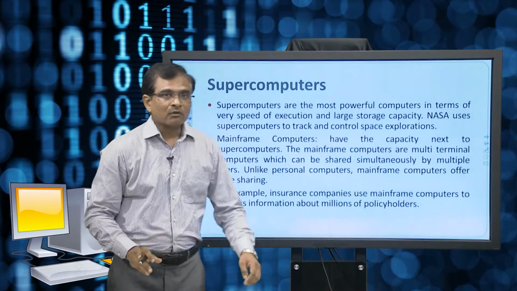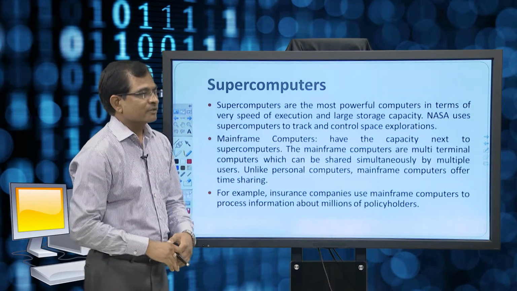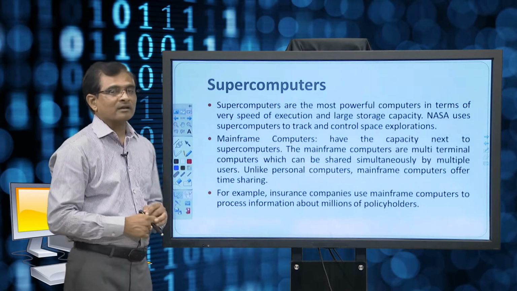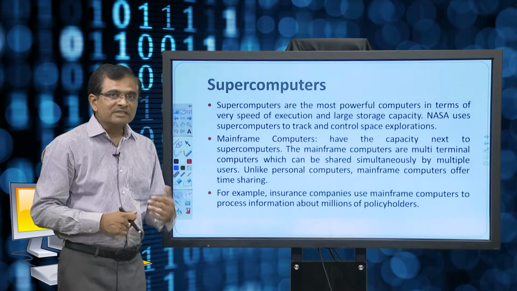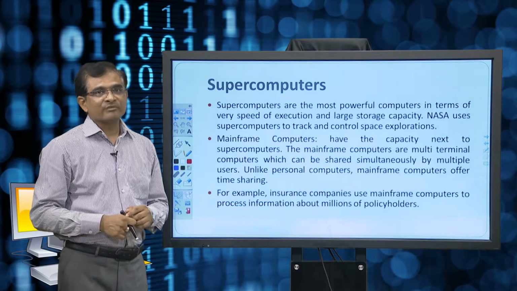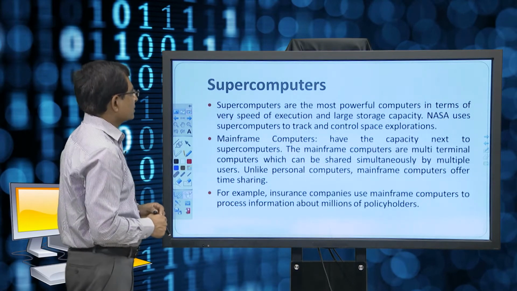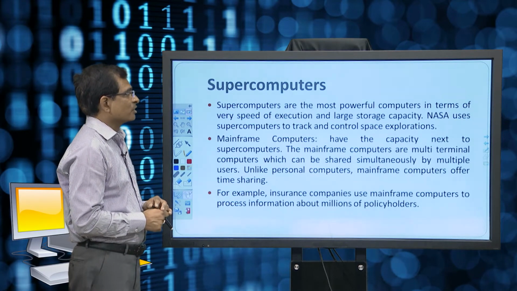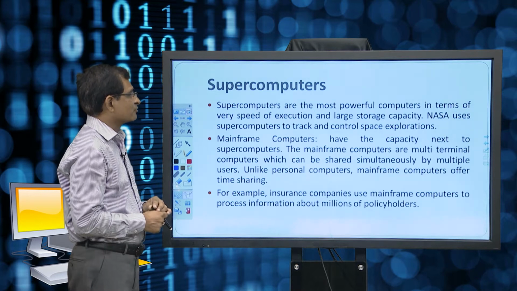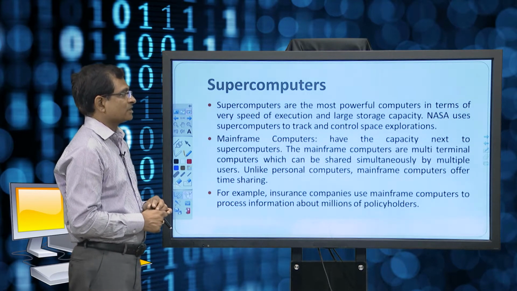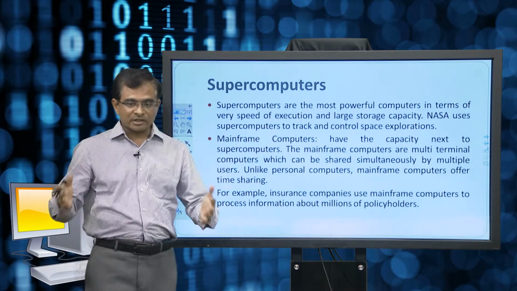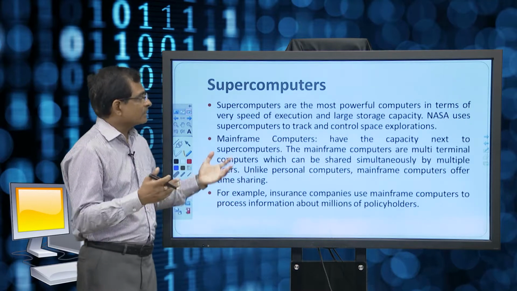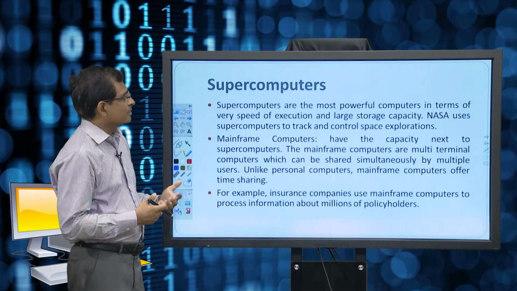So, the overall development took place in such a way that there are various flavors of digital computer systems in place, and different agencies have designed their own supercomputers and different types of computers for their own usage. First of that category, which is the fastest one, is the supercomputer. Supercomputers are the most powerful computers in terms of speed of execution and large storage capacity. Storage capacity increased, the speed of execution also increased, and it has been found useful in various places.